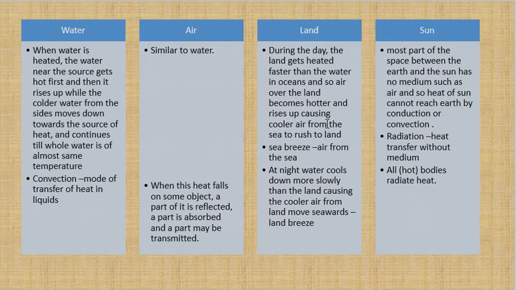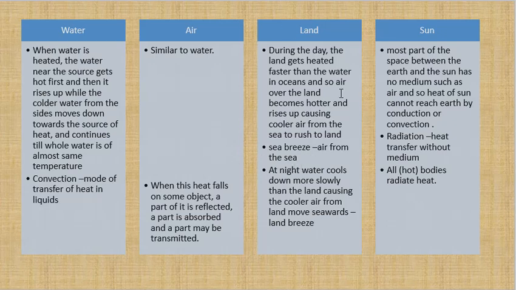The water in the oceans is colder, not as hot as the land. So the air there is not as hot as the air near the land. So the air from the sea surface rushes to the land because the air at the surface of the land has become hotter and moved up. This rushing of the air from the sea to the land is called sea breeze.